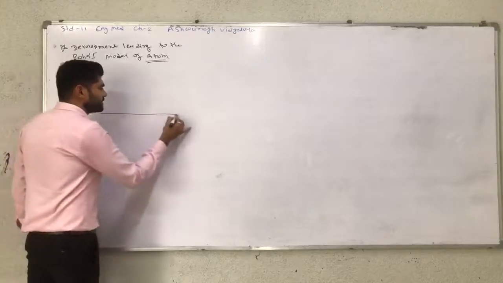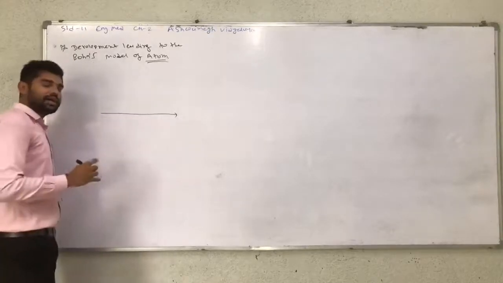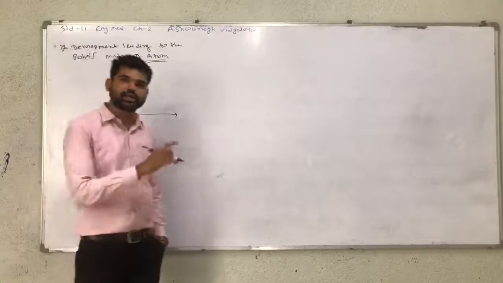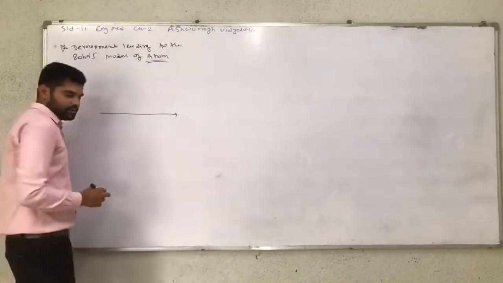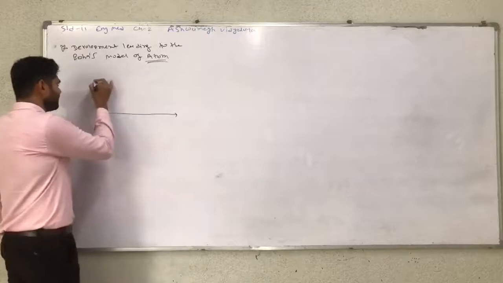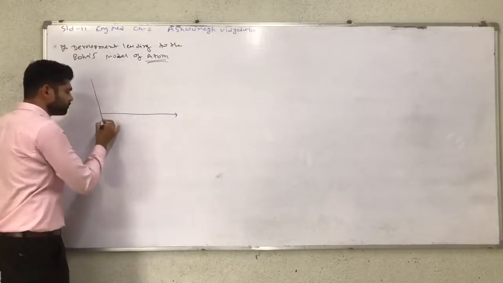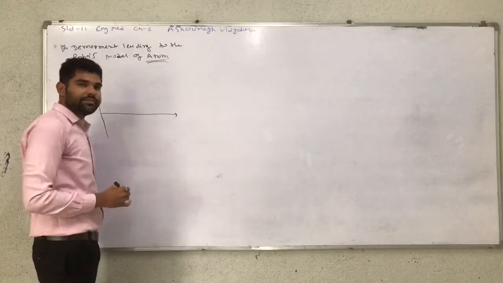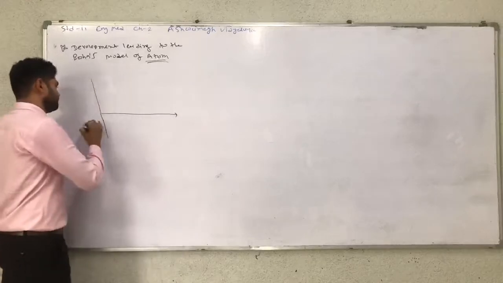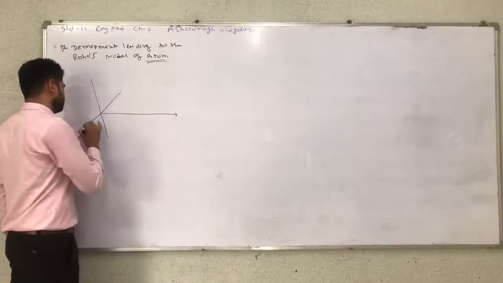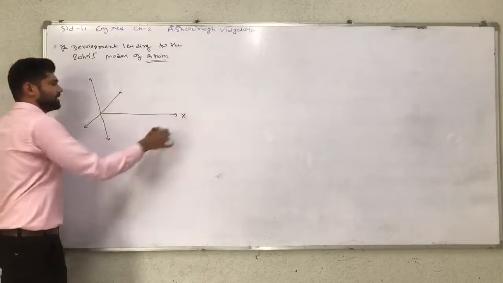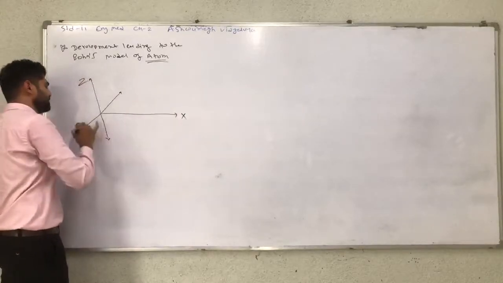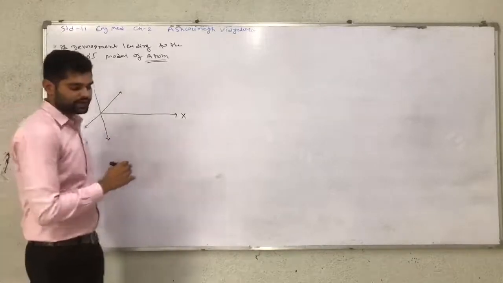The x axis represents the direction of the electromagnetic wave.